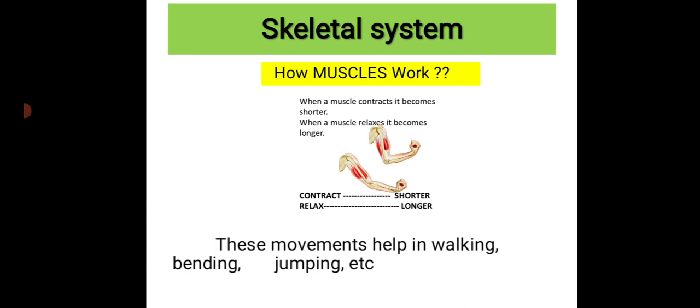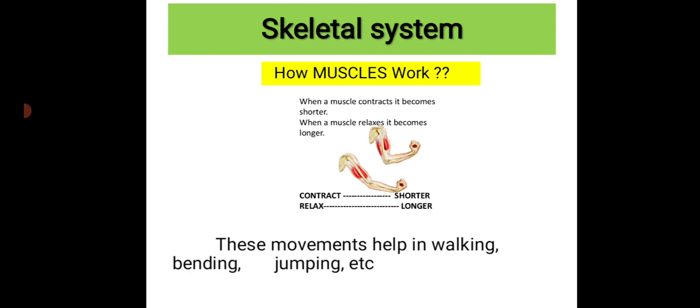So the muscles work in a pair. For example, when we bend our arm, one muscle contracts and the other relaxes. Here you can see when we just contract a muscle or an arm, some movement will happen, right? We can move our arms like how we want. That is by contracting the muscles and relaxing the muscles. So this is the major function of our muscles.